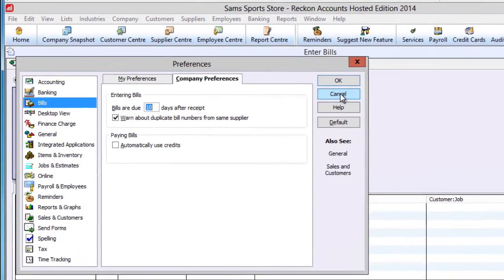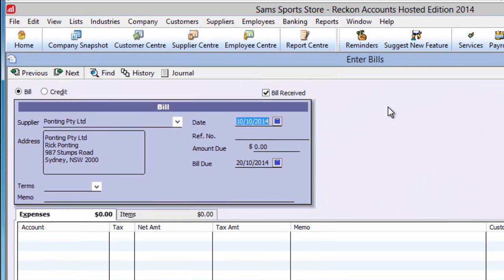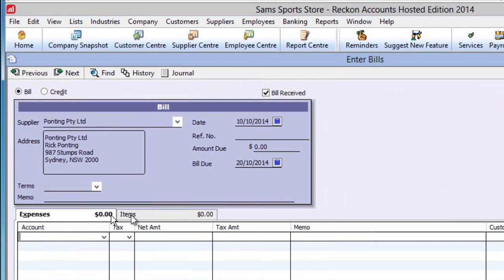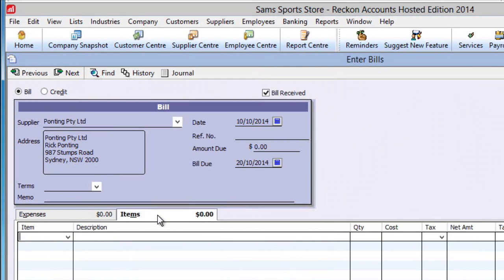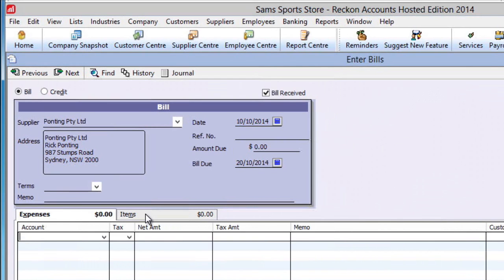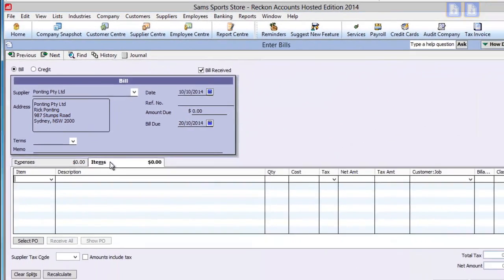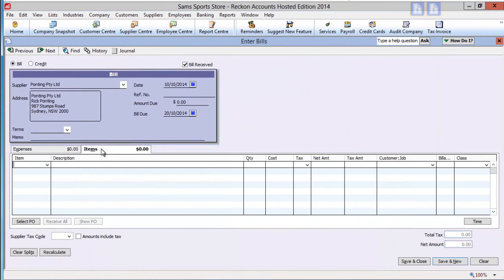The table has two tabs, Expenses and Items. Use expenses when you are purchasing items for the use by the business. Use items when purchasing something that will be used in sales to customers. Now click on Items. Now we can add items to the table.